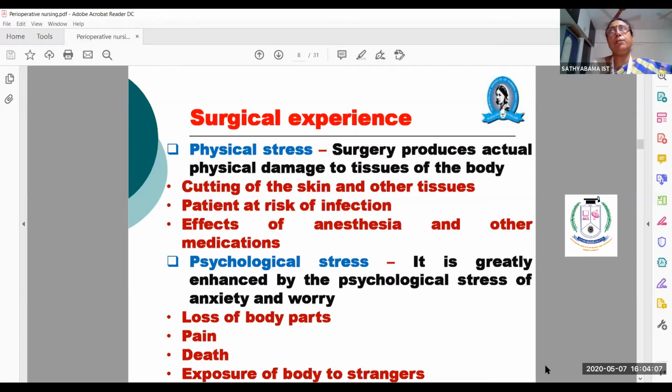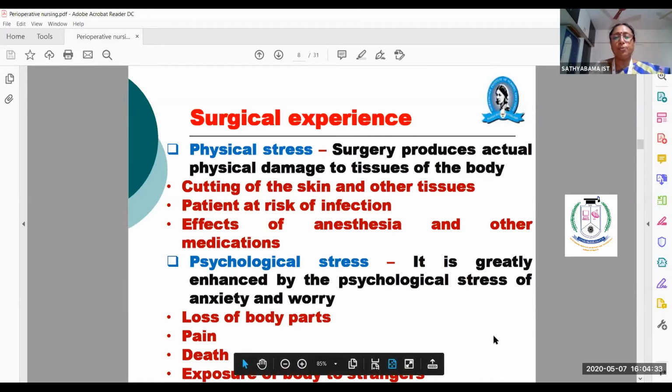Next is the effects of anesthesia and other medications. For example, if the patient is on GA, the side effect will be collection of fluids in the pleural space, and so the patient will have coughing and throat irritation. Those are all the side effects. Those things are to be avoided by teaching him in the pre-operative stage itself about coughing exercise, deep breathing exercise, and how to spit out the sputum. So all these things you should teach.